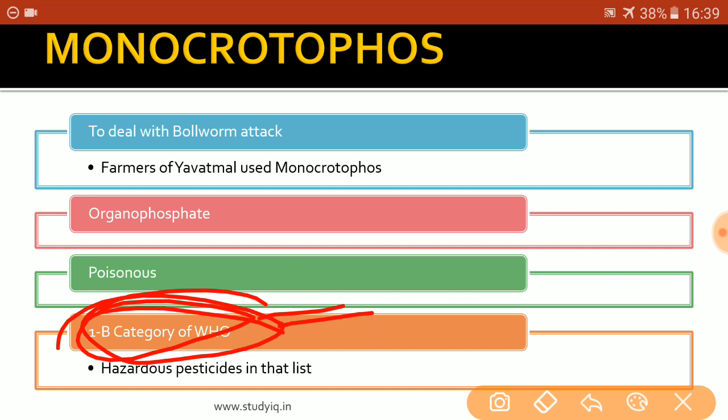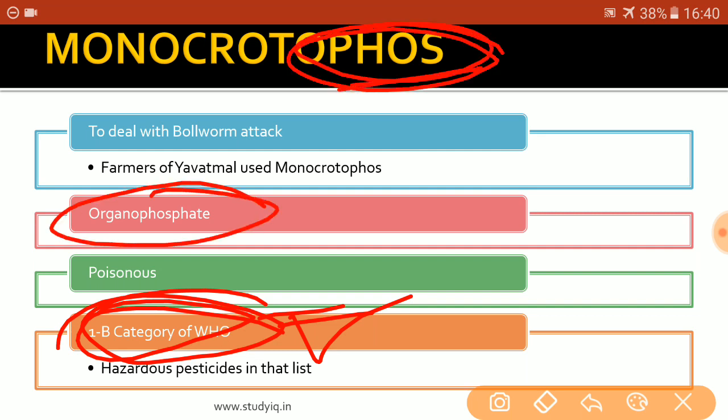As a result, when this particular chemical was put in category 1B of the WHO, the international community banned the use of Monocrotophos. If we talk about the chemical composition, Monocrotophos is an organophosphate. As the name suggests, phos, Monocrotophos. So phos basically means phosphate. It is an organic compound containing phosphorus, and so it is an organophosphate compound that is really poisonous.